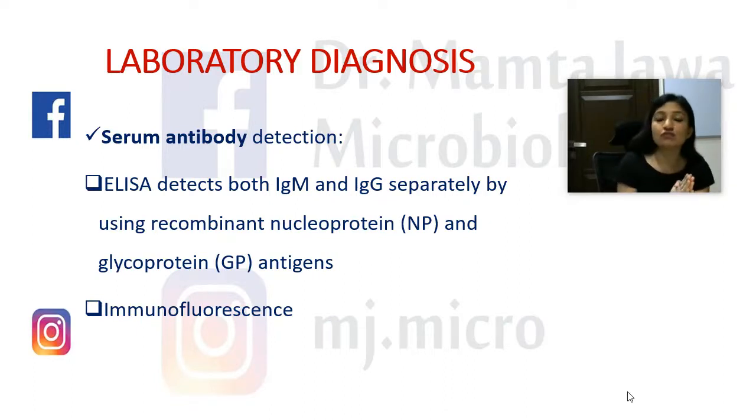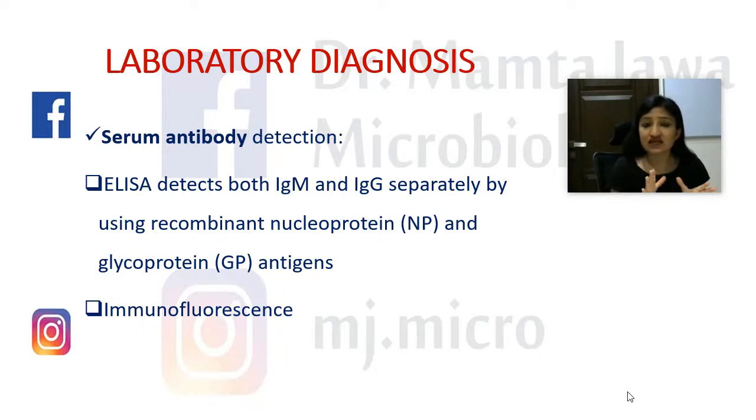Now, IgM antibodies appear 7 days after the onset of symptoms and they persist for 3 to 6 months. And IgG antibodies appear after around 15 to 20 days, and they persist for 3 to 5 years or longer.